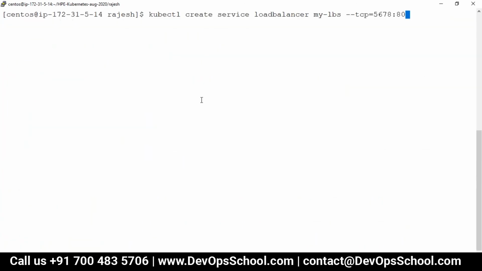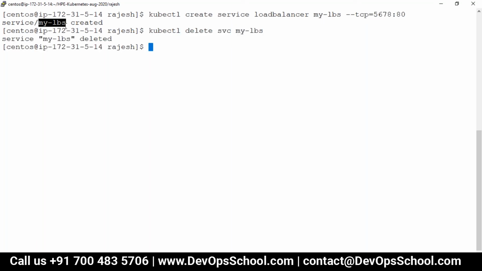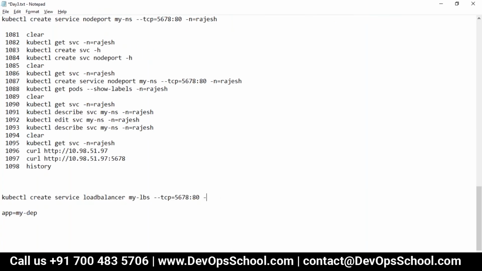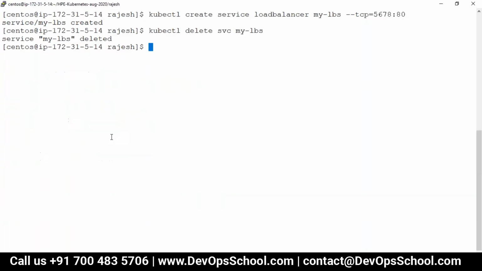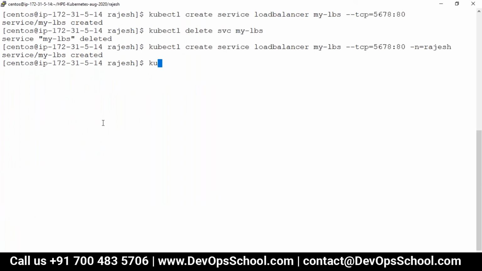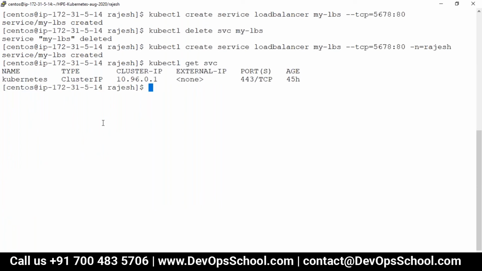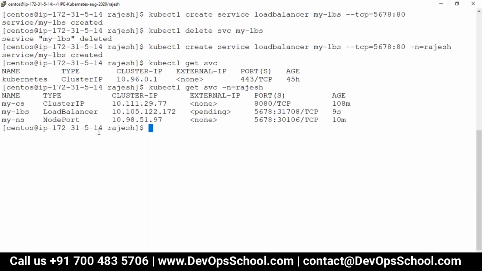I'll show you manually. So create. See, I made a mistake here. I created this in the default namespace, so let me delete it. kubectl delete svc, and I deleted it. Now I'm going to create it in my namespace, -n Rajesh. So kubectl get svc -n Rajesh, and now you see the LBS got created. What is the type this time?